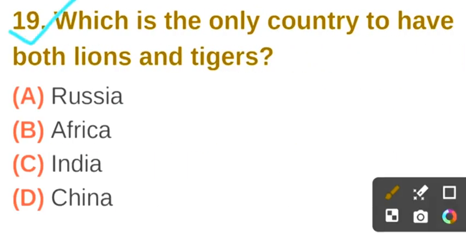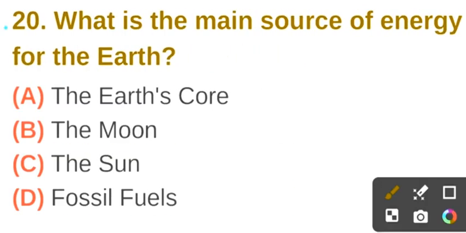Question number 19. Which is the only country to have both lions and tigers? The correct answer is option C. India. Question number 20. What is the main source of energy for the earth? The correct answer is option C. The sun.